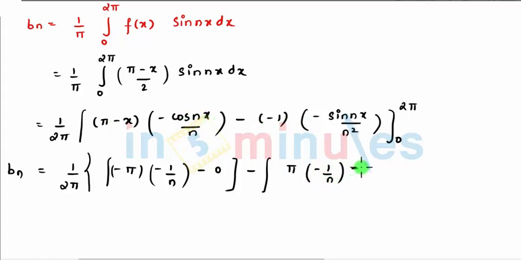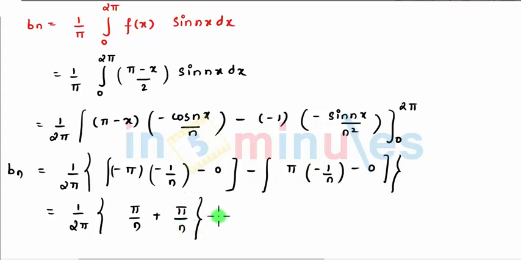This becomes minus 0. This becomes 1 upon 2 pi. This comes to be pi by n. Minus and minus becomes plus pi by n. So this comes to be 2 pi by n multiplied by 1 upon 2 pi, which is equal to 1 upon n.